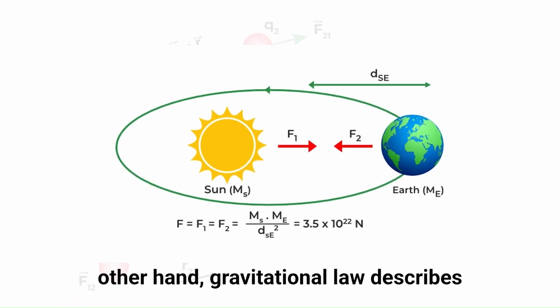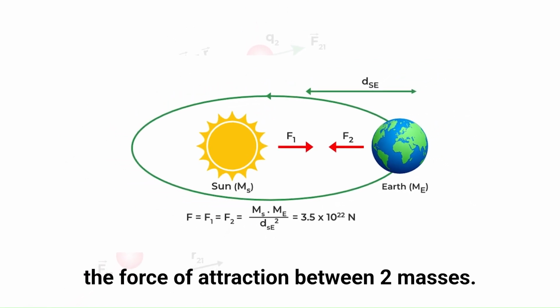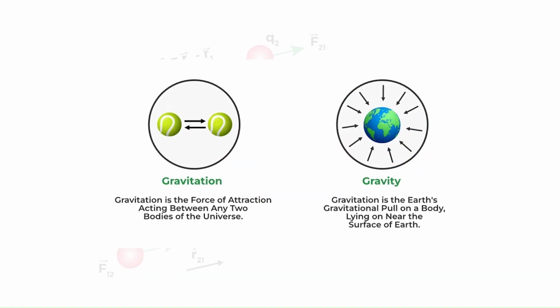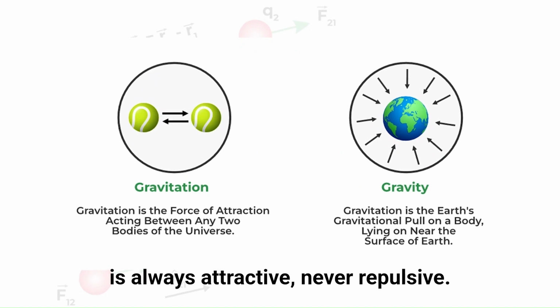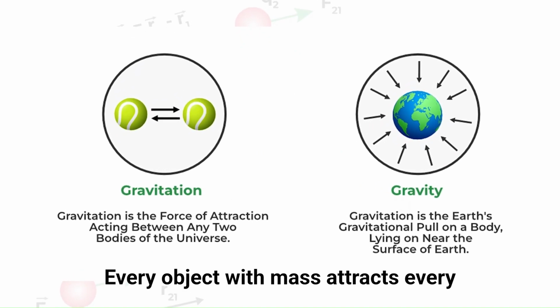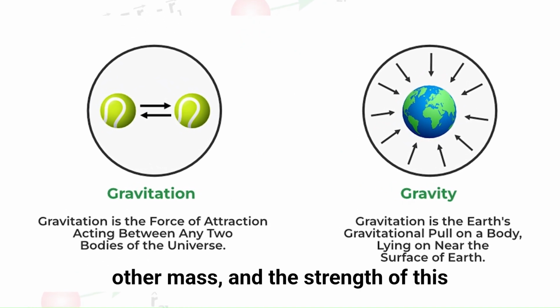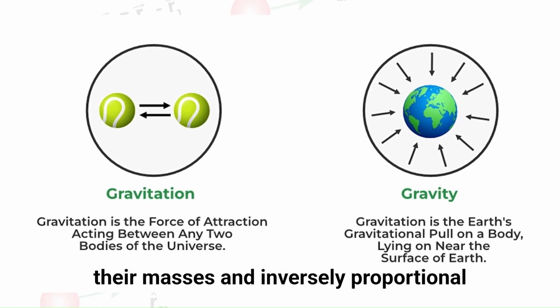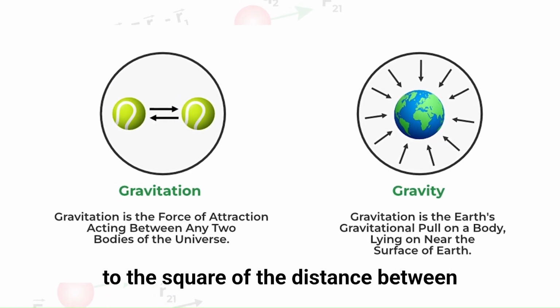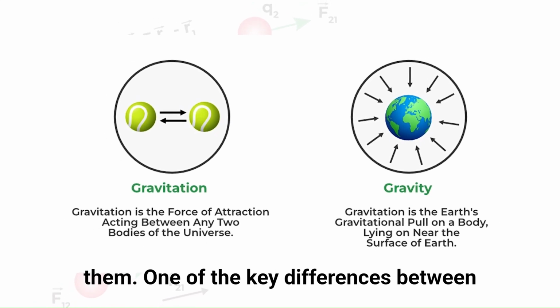On the other hand, gravitational law describes the force of attraction between two masses. Unlike the electrostatic force, gravity is always attractive, never repulsive. Every object with mass attracts every other mass, and the strength of this attraction is directly proportional to their masses and inversely proportional to the square of the distance between them.